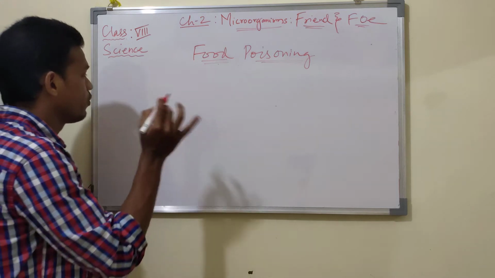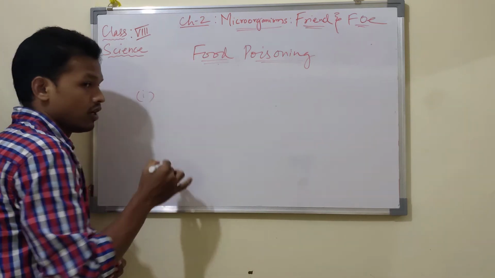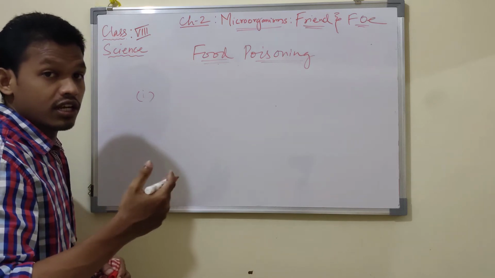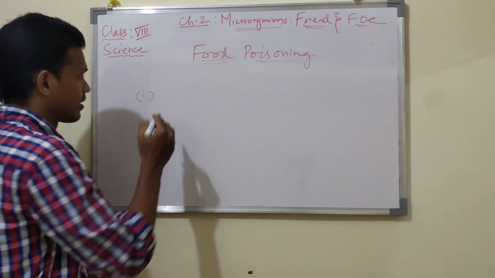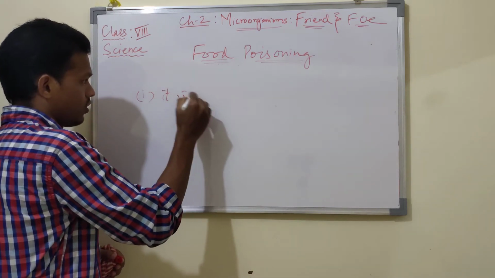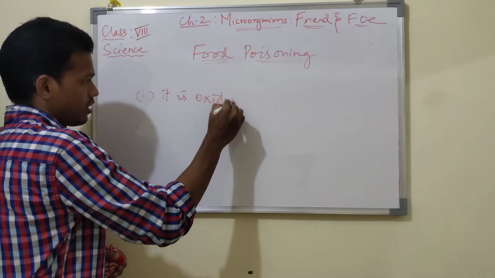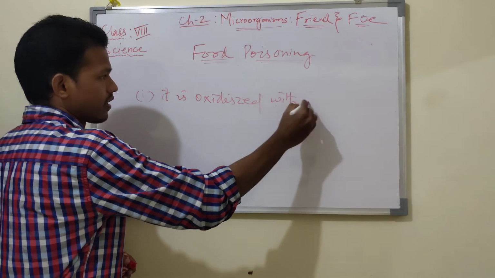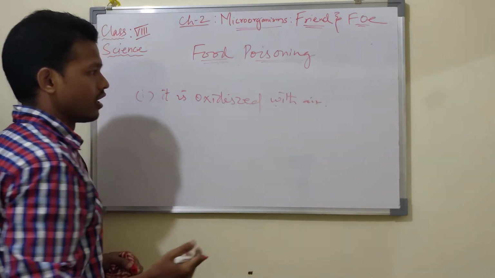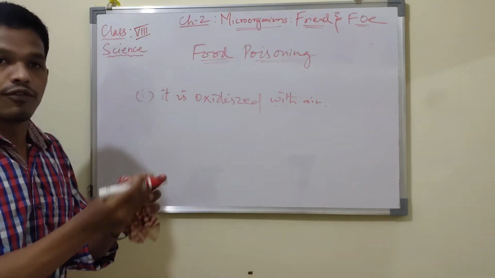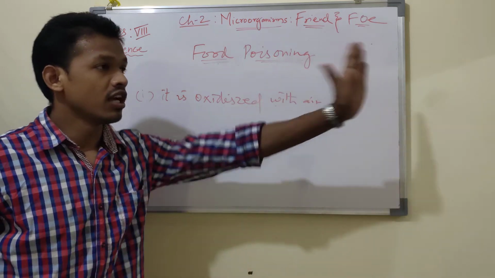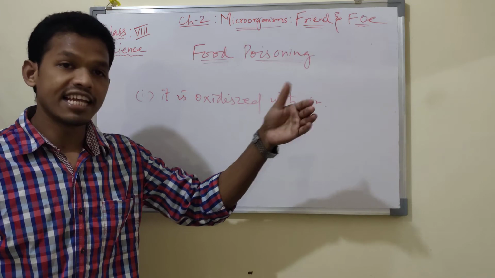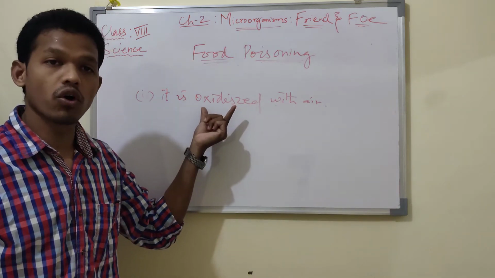This may be because of two reasons. One is that this food is oxidized with air. If these food items are kept outside and come in contact with air, they become oxidized.